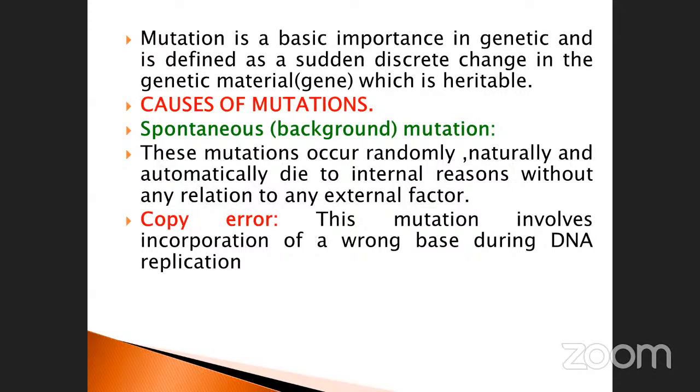What is the meaning of genetic material? Genetic material is nothing but the gene or DNA or nucleotide, whatever it may be, but at the same time, which is heritable. They may be transferred from one generation to another generation. Which one transfers the character from one generation to another generation? DNA only, as you already know well about it. That's why we call DNA a genetic material.